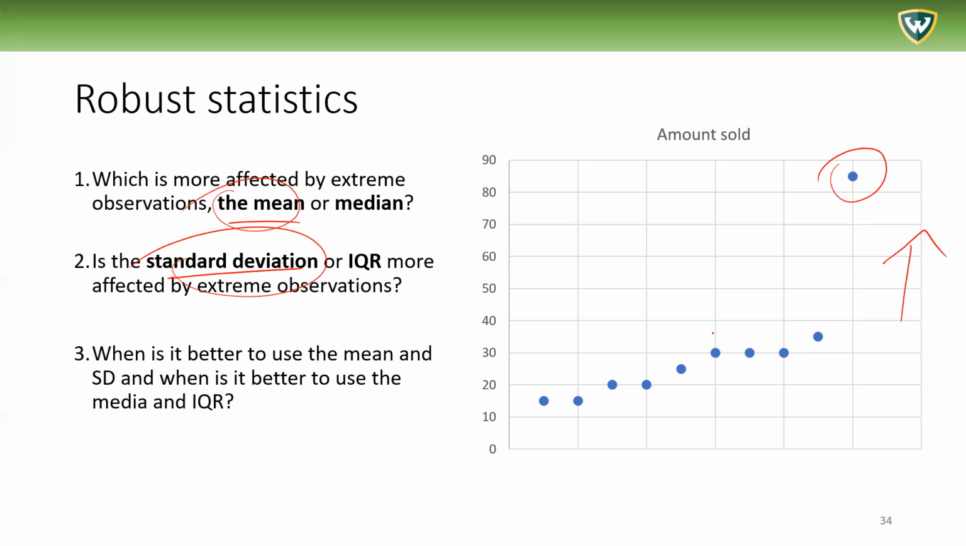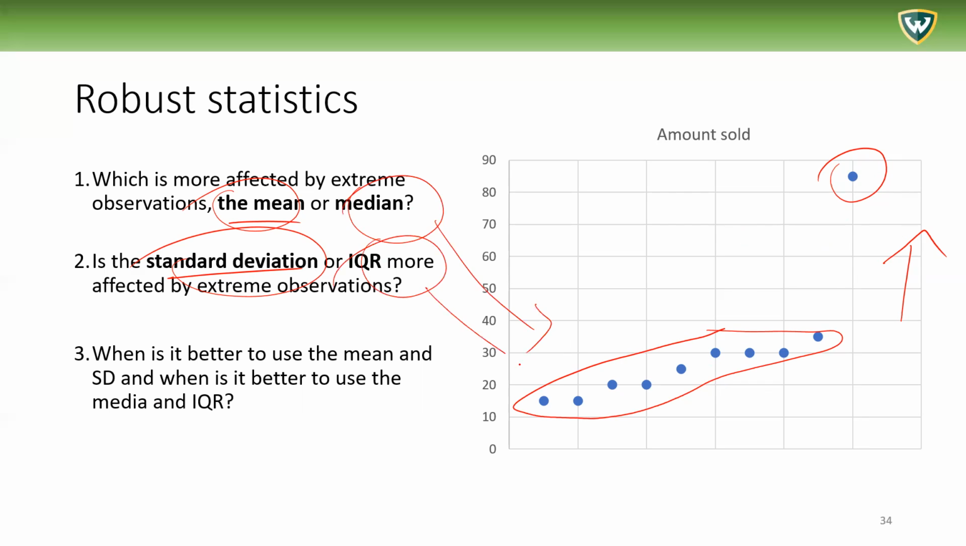So your typical values are within here, right? These are the typical values. In this data set, the mean and the standard deviation are going to be largely impacted by this extreme value. That's why we call them not robust. So in this case, it may be better to use the median and the IQR because they're more robust and they're not going to be impacted by the extreme value.